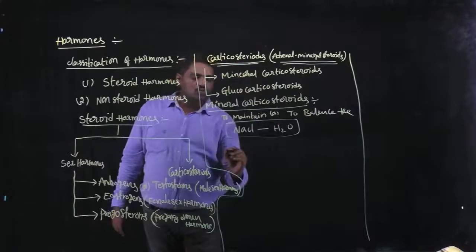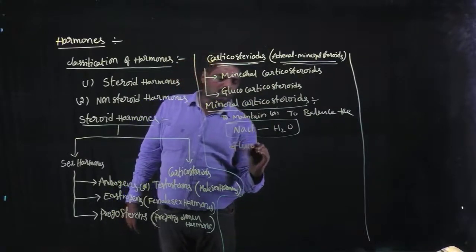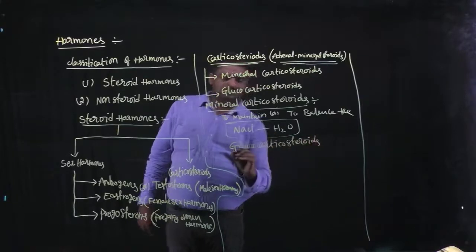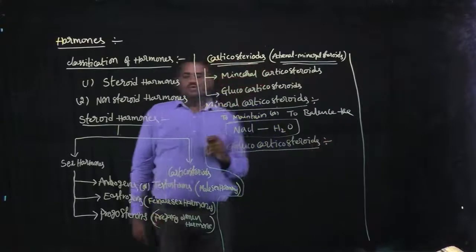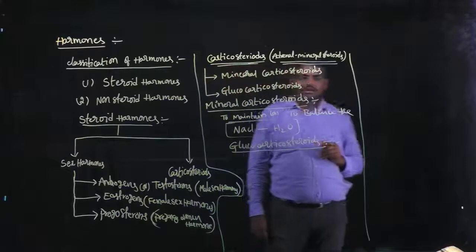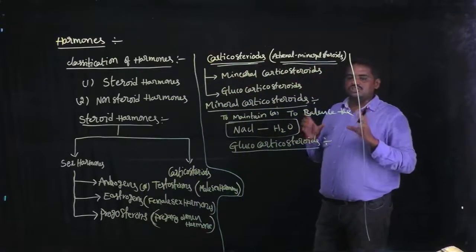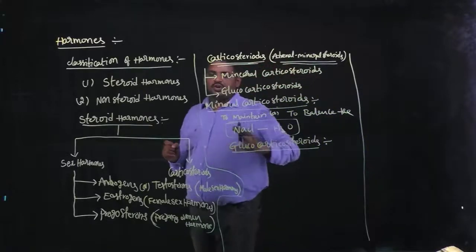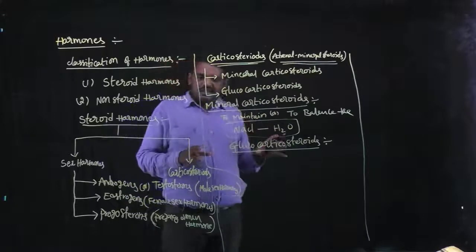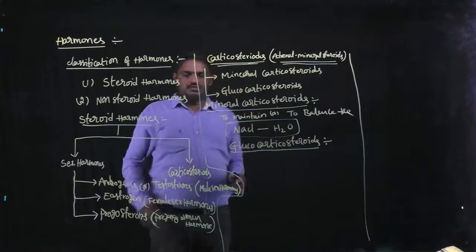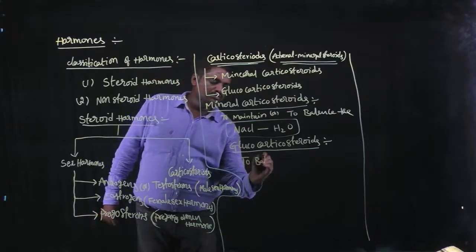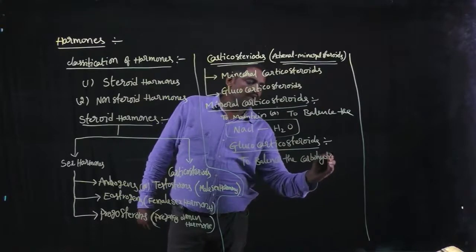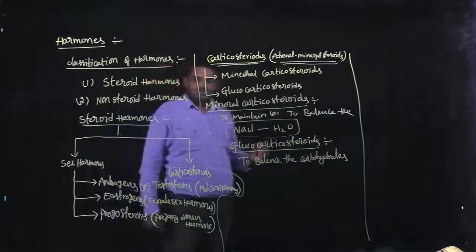And next one, glucocorticosteroids. These steroids are used to maintain or balance the carbohydrates in our body, like glucose, sucrose, fructose.